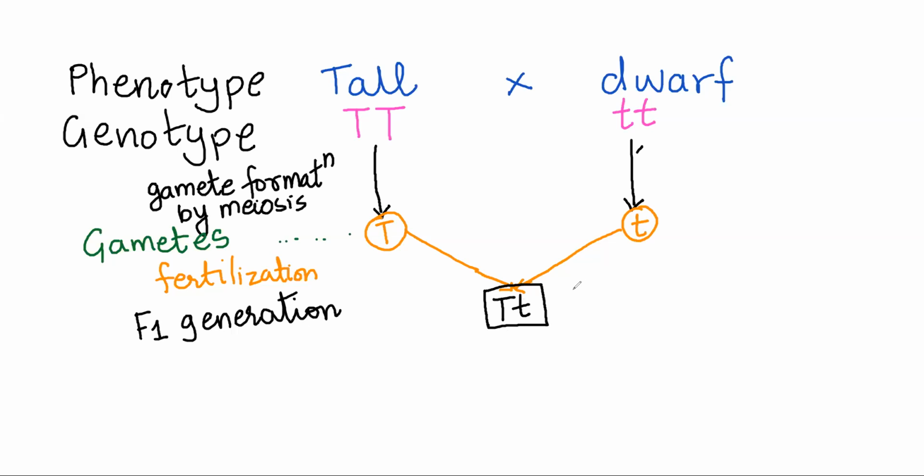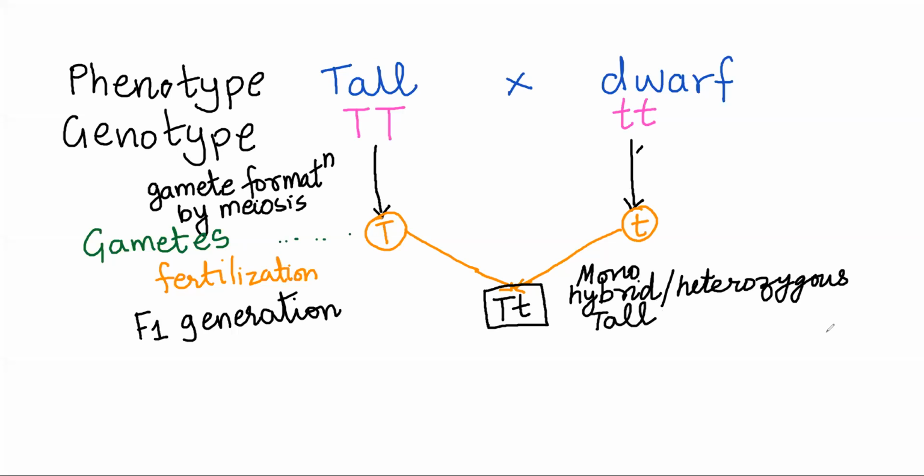This is a hybrid. So we can call this a hybrid. Now we have only considered one character, that is, stem height. So this is a hybrid for one character only. That is why we call this a monohybrid, or we can call this heterozygous. Monohybrid or heterozygous. And all monohybrids or heterozygous have to be tall. So I'll come back to this.